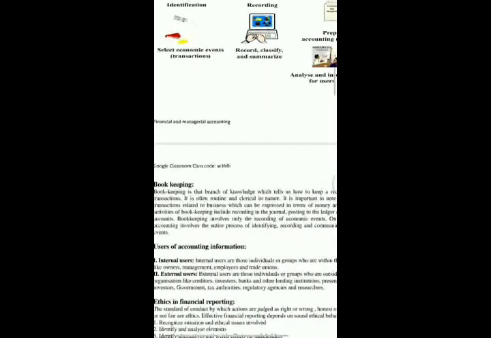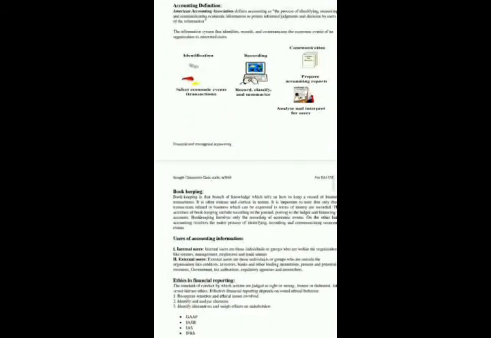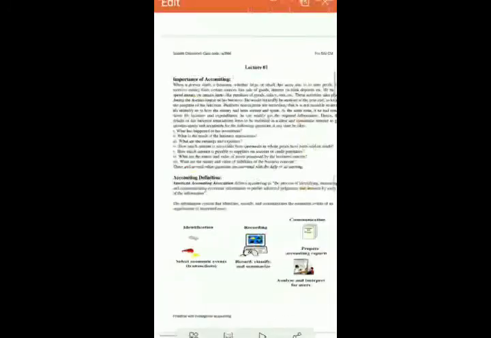A bookkeeper is a person who records the day-to-day financial transactions of a business. He or she is usually responsible for writing the day books which contain records of purchases, sales, receipts and payments. The bookkeeper is responsible for ensuring that all transactions, whether cash or credit, are brought to the trial balance stage. An accountant may prepare the income statement and balance sheet using the trial balance and ledger prepared by the bookkeeper. So here are all my parts about bookkeeping, accounting definition and importance of accounting.